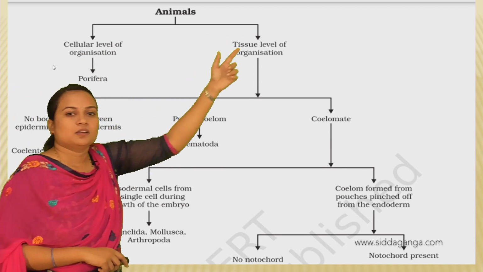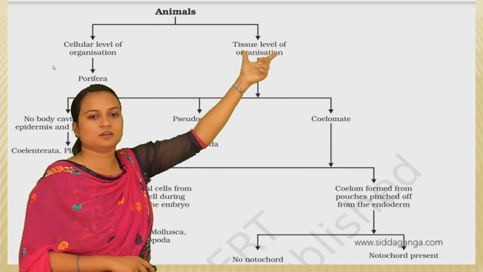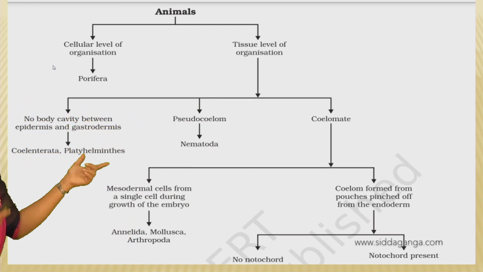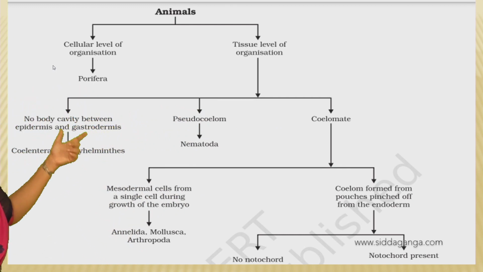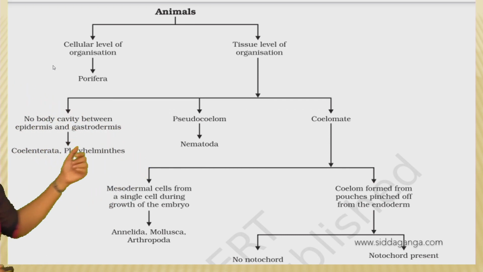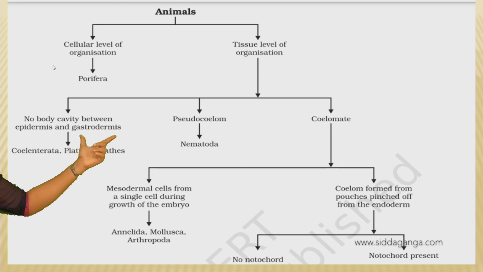Okay, and if the organisms have the tissue level of organization, they are further noticed for characters like whether they have coelom or not. Okay, if they don't have coelom, no body cavity between epidermis and the gut wall, gastrodermis.